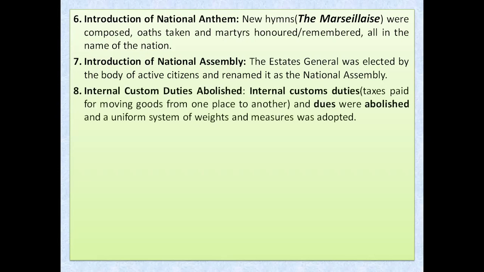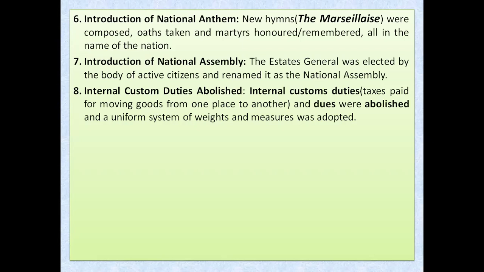Even custom duties, that was the taxes. Custom duties means what? Taxes. The taxes which are paid for moving goods from one place to another are known as custom duties. If you take your goods from one state to another state within your country, that is known as internal custom duties. Means when we are asked to pay taxes for moving goods from one state to the other state of the same country, then this type of taxes are known as internal custom duties.